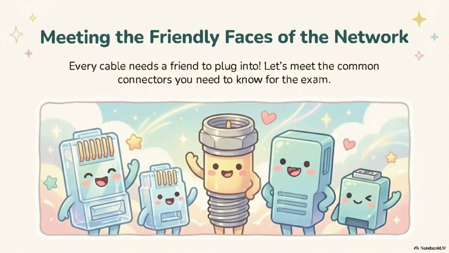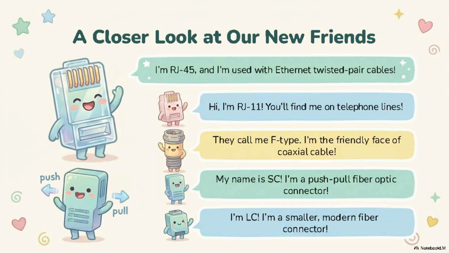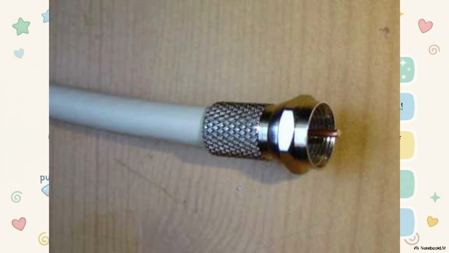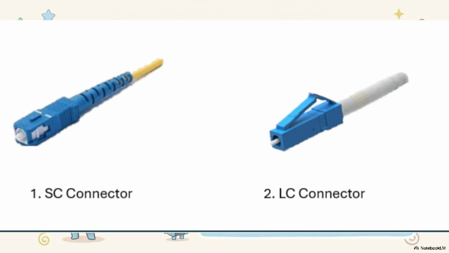Finally, let's cover common network cable connectors. RJ45 connectors are used with Ethernet twisted pair cables. RJ11 connectors are used for telephone lines. F-type connectors are used with coaxial cable. For fiber optics, SC connectors use a push-pull design. LC connectors are smaller and commonly used in modern fiber networks.